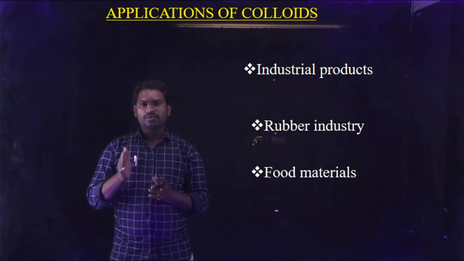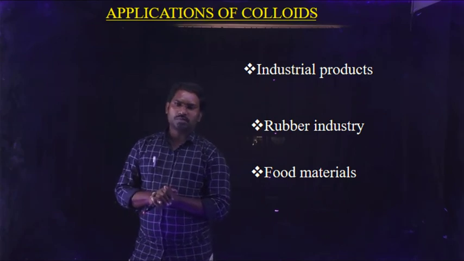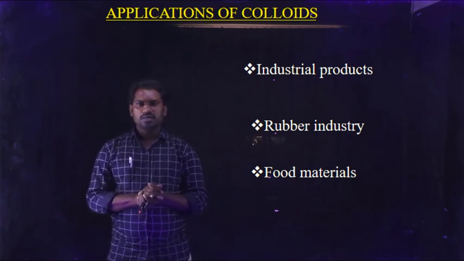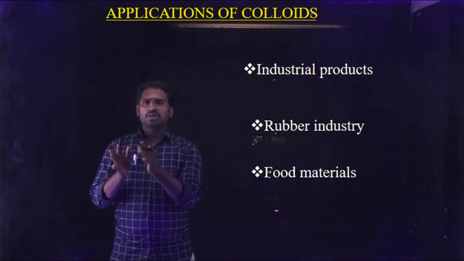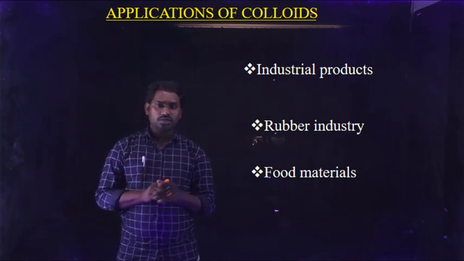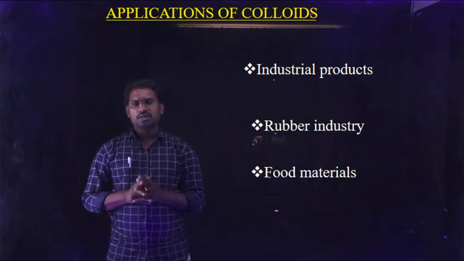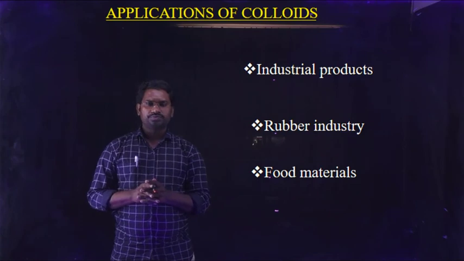Next, the emulsifier: the substance which stabilizes an unstable emulsion is known as an emulsifier or emulsifying agent. Next, the separation of an emulsion into individual liquids is known as de-emulsification. It is done by methods like boiling, freezing, filtration, centrifugation, etc.